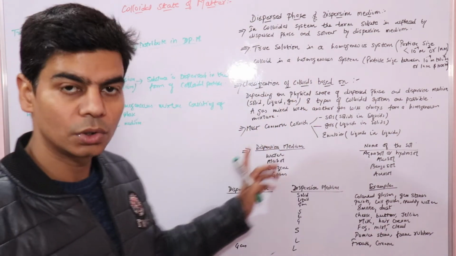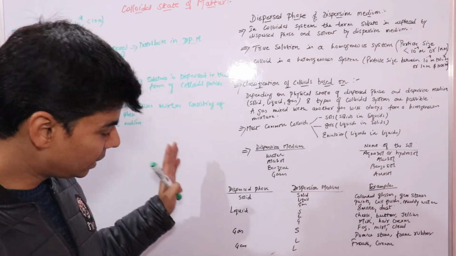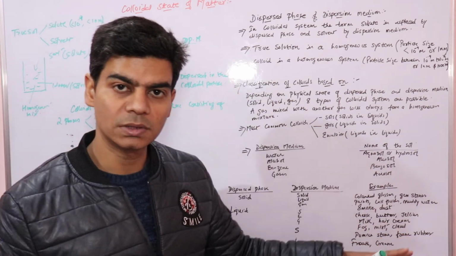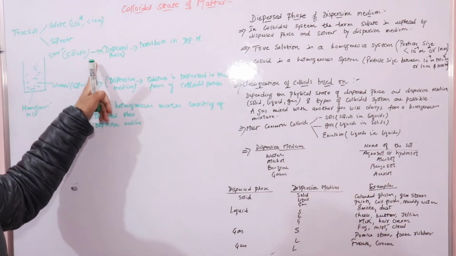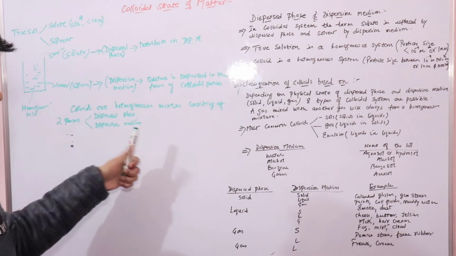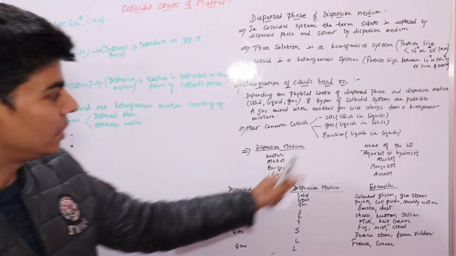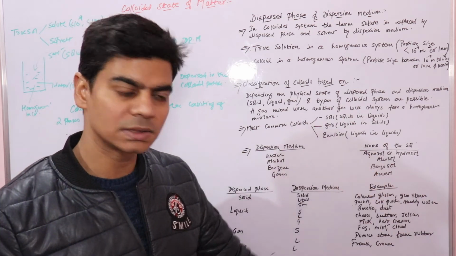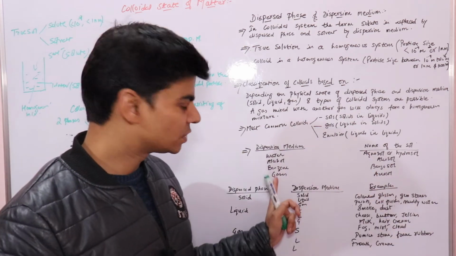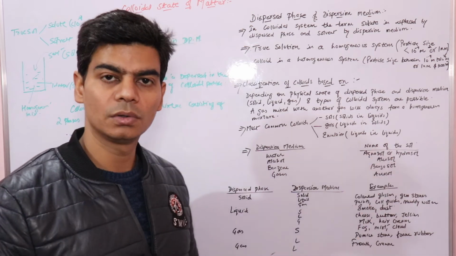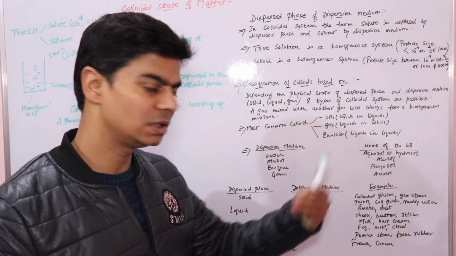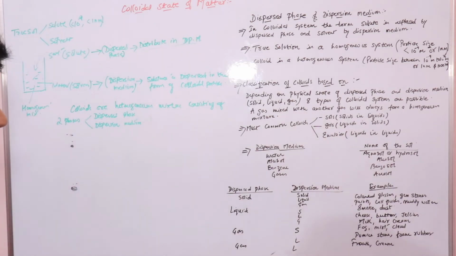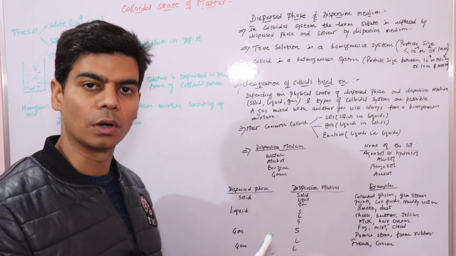Now when we talk about colloidal solutions, same as in true solutions, they are classified depending on the physical state of the dispersed phase and the dispersion medium, right. Here we have studied that the dispersed phase can be solid, liquid or gas, right. In the case of smoke, the dispersed phase is solid, and the dispersion medium is gas, air, right. So it's a colloidal solution or sol.